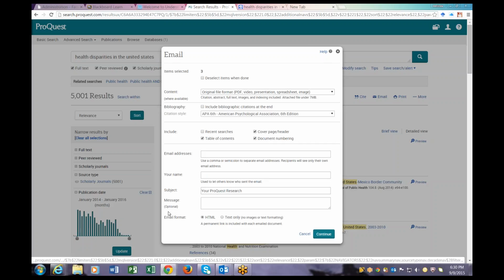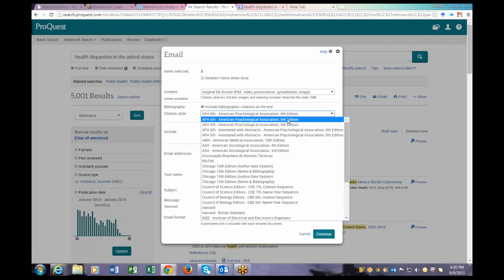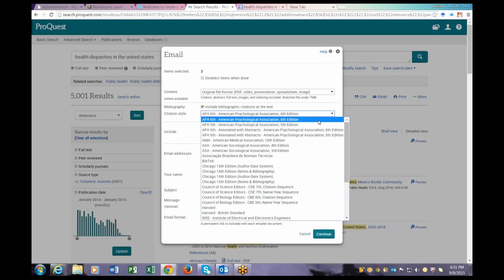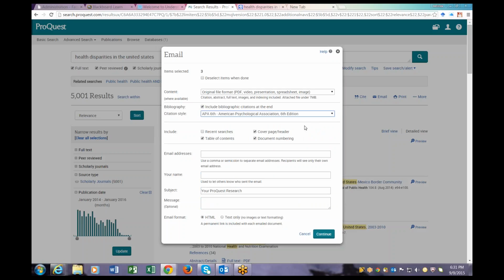Always remember, for this particular database, you have to hit the bibliography box to make sure you are getting the very latest edition of APA, which is the 6th edition. So make sure you select the little box here so you can enable this link to work, and then you can go ahead and select the 6th edition.